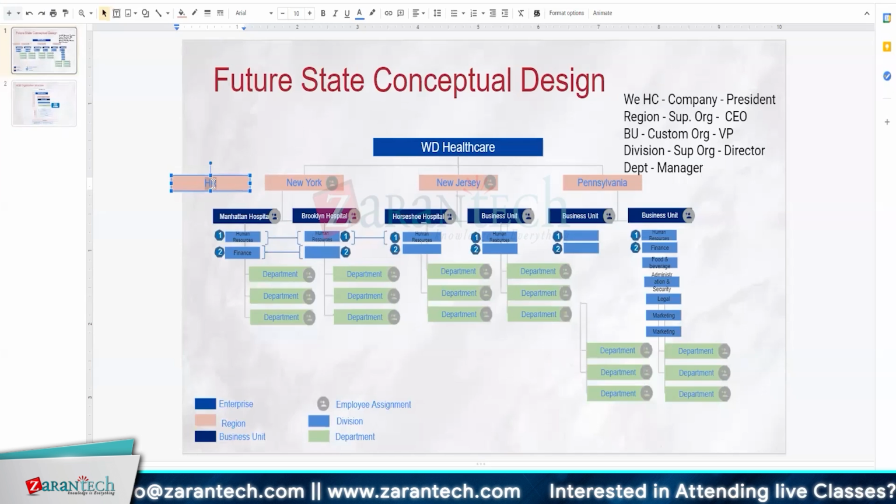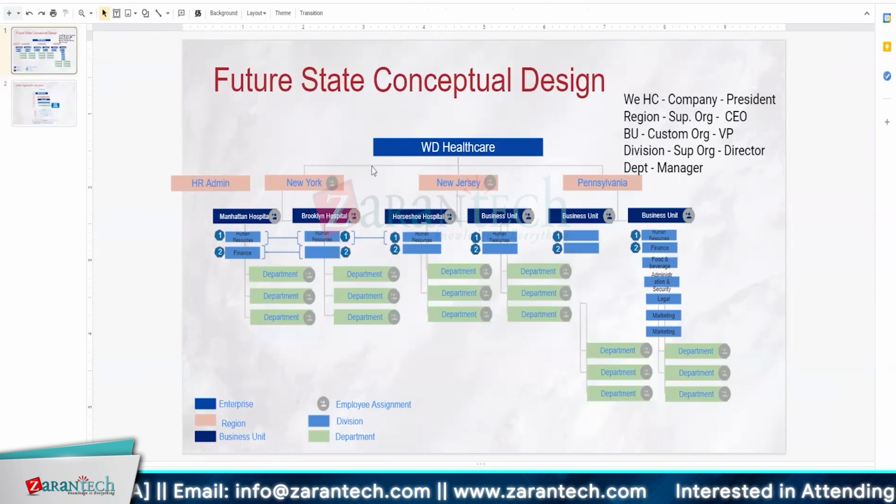So you have the admin added into the parent level, correct? So the same thing, I can add an HR admin. I would strongly recommend that you have your department levels set up at the top and your hospitals become part of those departments. Could you share your screen? So you are swapping this one, like a department going to the top, and whatever I'm talking about as a BU will come down.